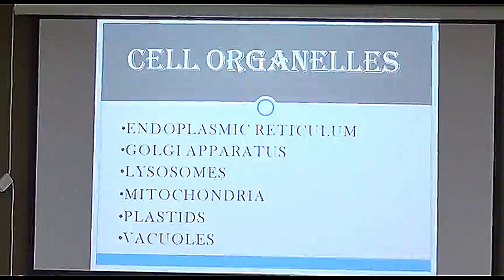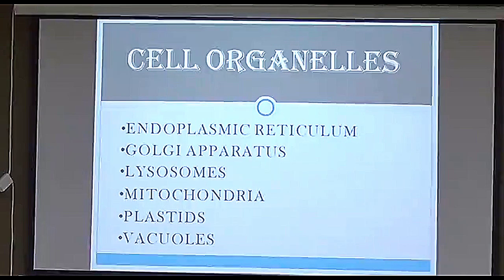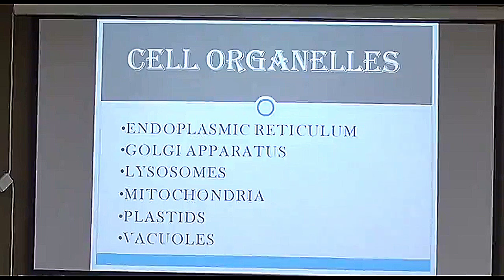Now, those three were the most important. Now, we are going to cover the cell organelles. That means we are going to cover what all organelles are there in the cell and what their functions are. And you will get to know that all the important functions will be done by students. Why students? Because you all are cell organelles. Okay. So, in cell organelles, we are going to study endoplasmic reticulum, Golgi apparatus, lysosomes, mitochondria, plastids, and matrix.